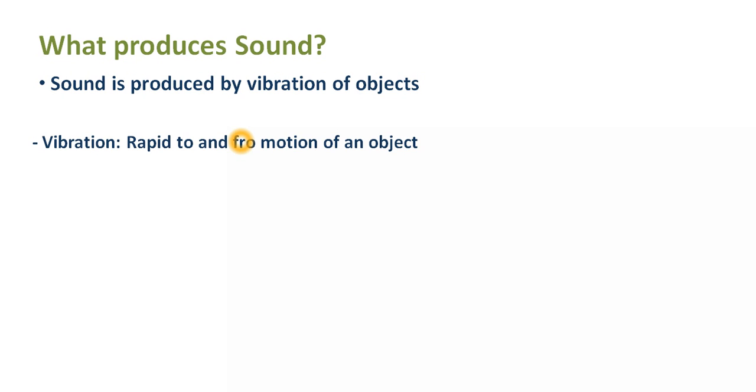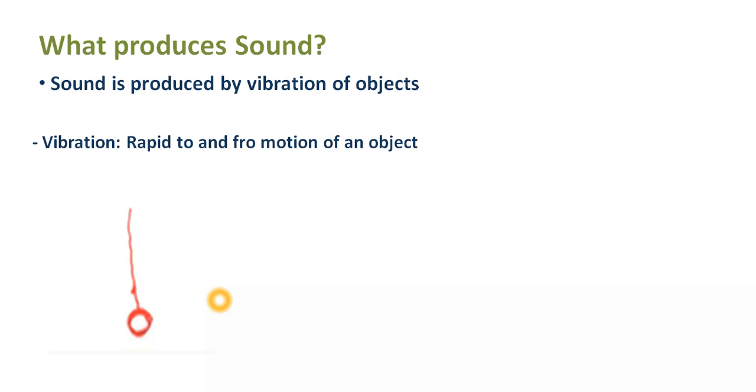Now look at a simple example. We'll take an example which will help us understand the meaning of vibration. Let's suppose you have a thread, and at the bottom of the thread you have tied a small stone. Now you suspend it, push it a little bit to this side, and leave it to swing freely. Now what's going to happen?